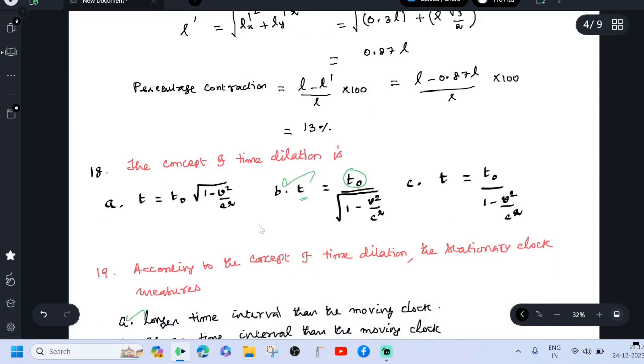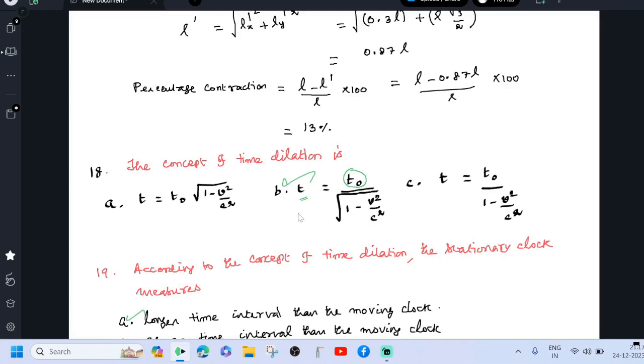The concept of time dilation is T equal to T0 divided by root of 1 minus V square by C square. T is the time interval predicted by an observer at rest between the two successive events. T0 is the time interval recorded by the observer in motion.